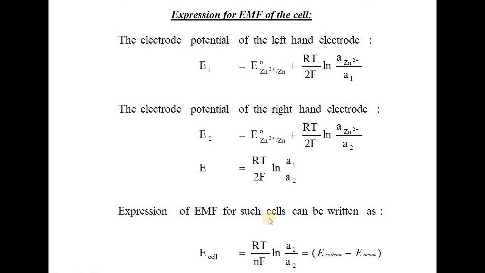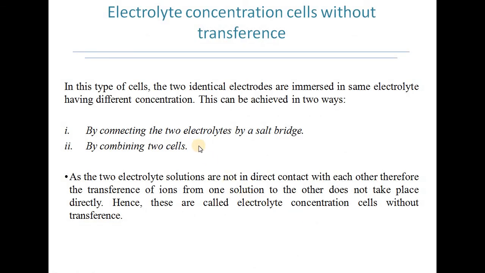If we consider a general type of reaction in which there is an exchange of n electrons, we get the EMF of the cell equal to RT by nF log natural A1 by A2. So this is all about the electrode concentration cell. In the next lecture, we will continue with the electrolyte concentration cells.